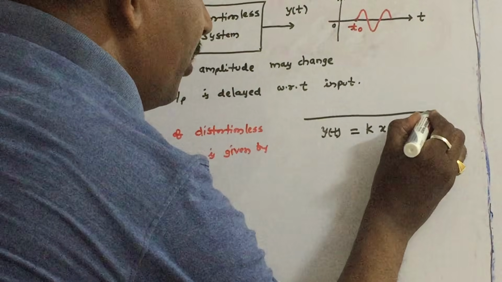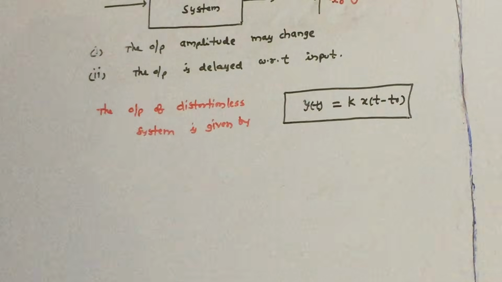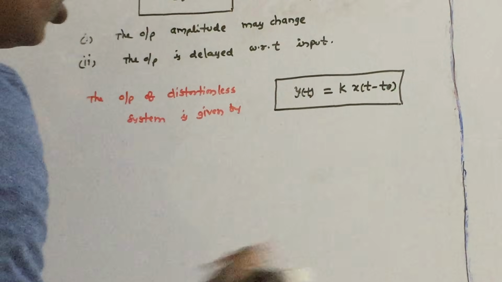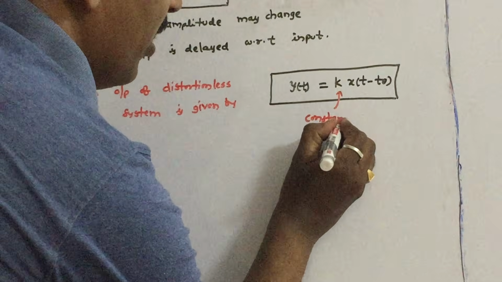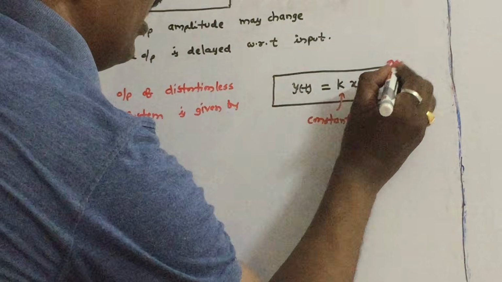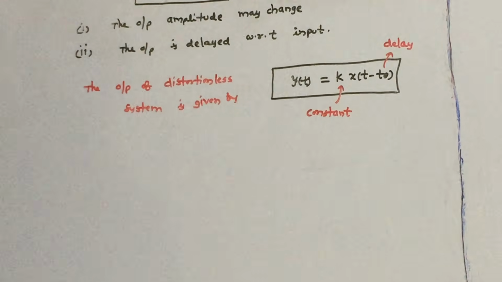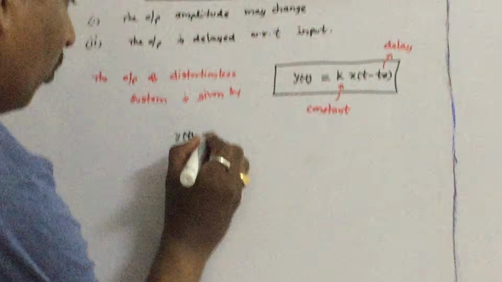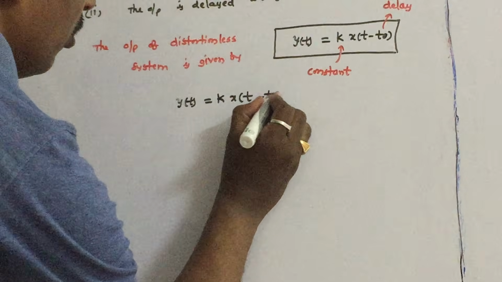This is the equation you have to mention in the examination, where k is a constant and t0 is the delay through the system. So our equation is y of t equals k times x of t minus t naught.